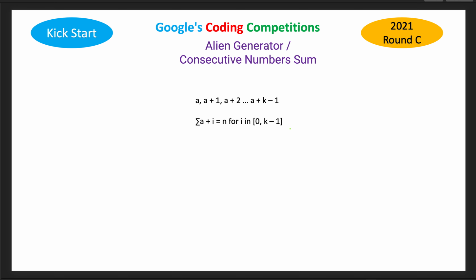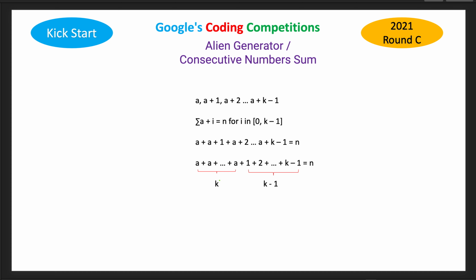So overall it is k terms. Now if we expand, this becomes a plus a plus 1 plus a plus 2 and so on up to a plus k minus 1, equals n. Now what we can do is collect all the a's on one side and the remaining 1 plus 2 plus 3 plus up to k minus 1 in a second group. So we group the k a's in one place and sum them up, and in the second group is the sum of the first k minus 1 natural numbers. The whole sum should equal n.